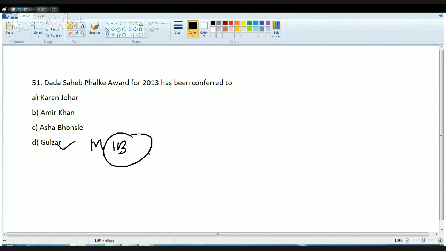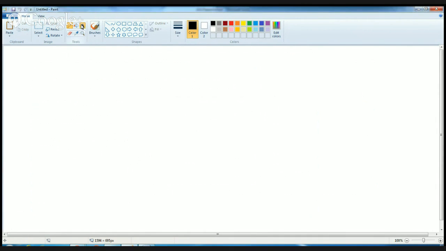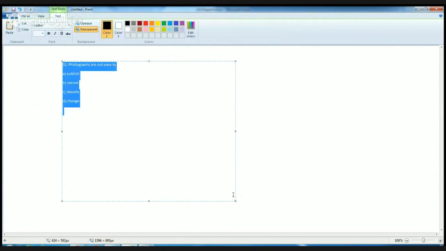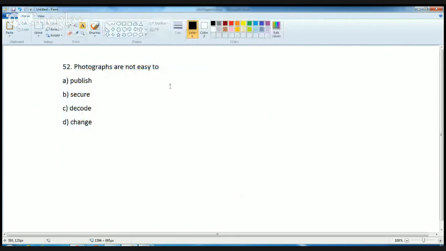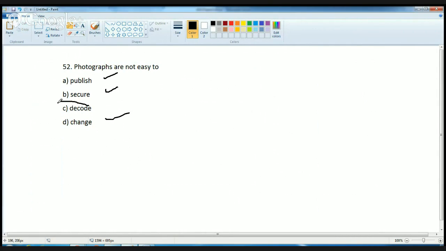Okay. The next question is, photographs are not easy to... Now in this question, I can publish a photograph, I can secure a photograph, I can change the photograph, I can change the people in the photograph, but the only thing I cannot do is decode a photograph.